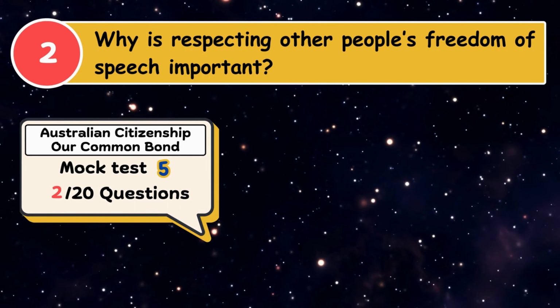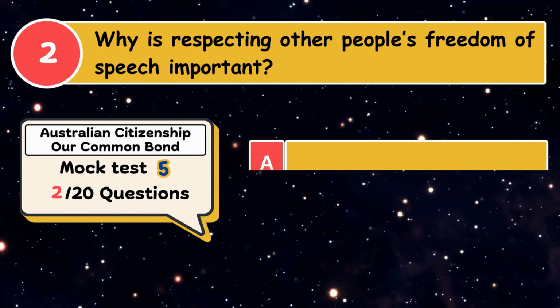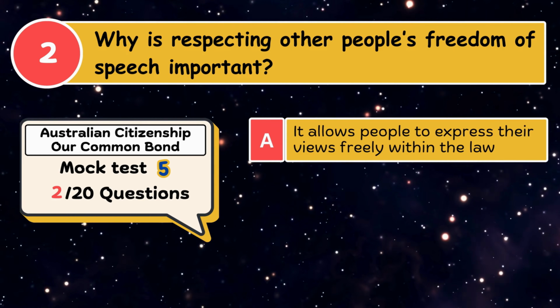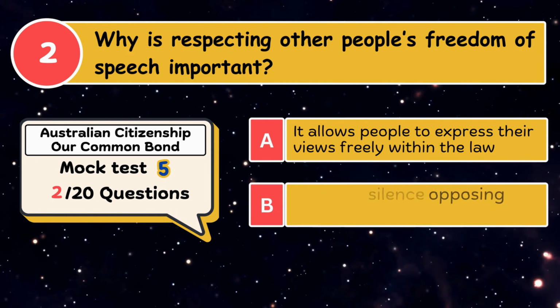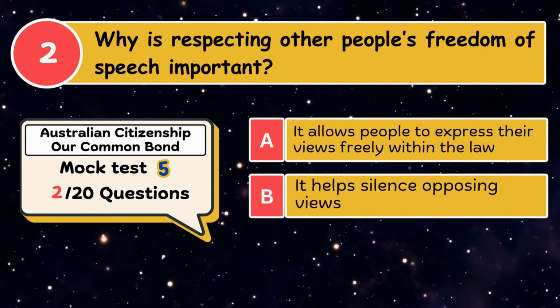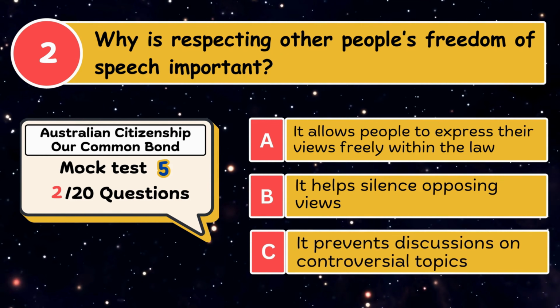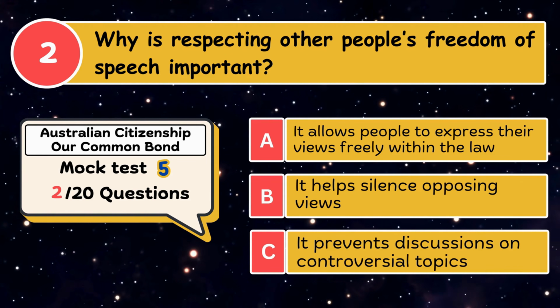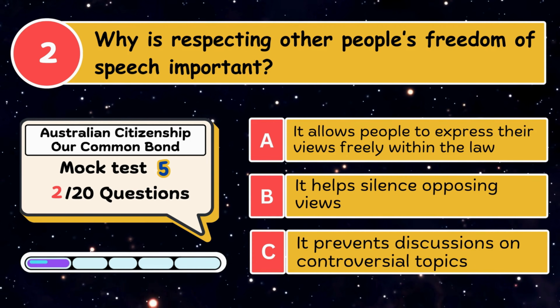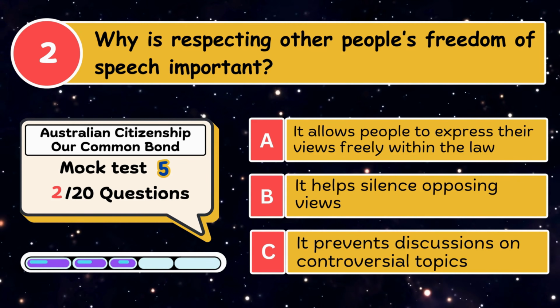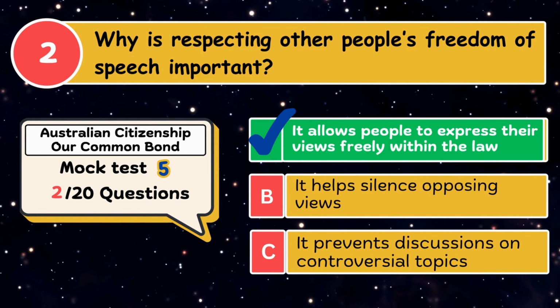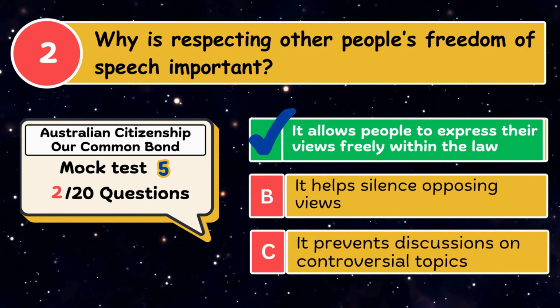Why is respecting other people's freedom of speech important? A. It allows people to express their views freely within the law. B. It helps silence opposing views. C. It prevents discussions on controversial topics. The correct answer is it allows people to express their views freely within the law.